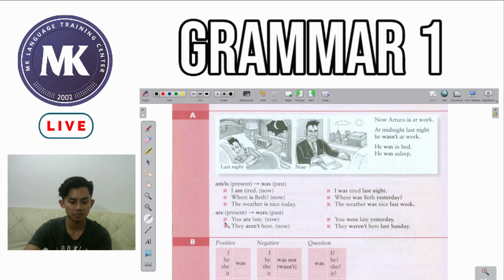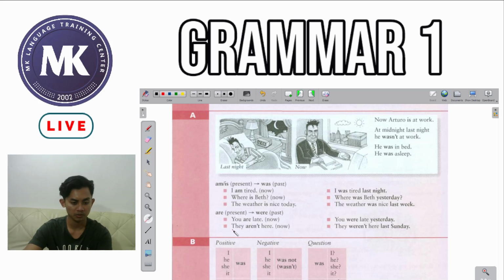So, in the example here, you are late. We usually use this for someone who doesn't come on time. So, this sentence is in the present. It happens now. But if you want to say it happened in the past, you replace are with were and follow it with a time indicator like yesterday, or we can also say last week.